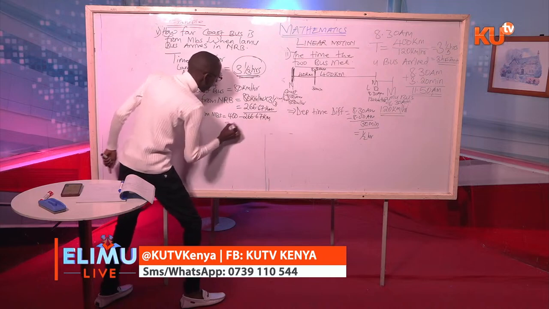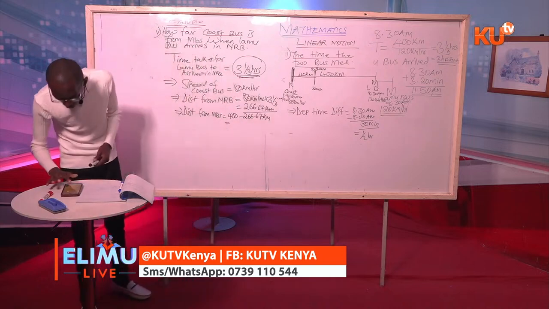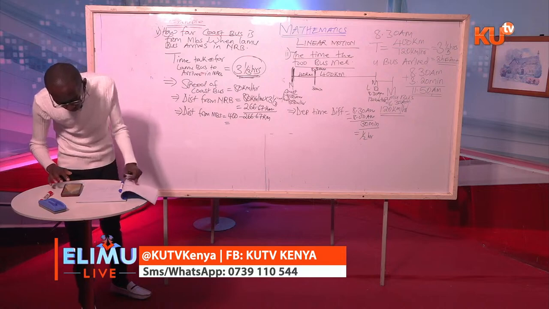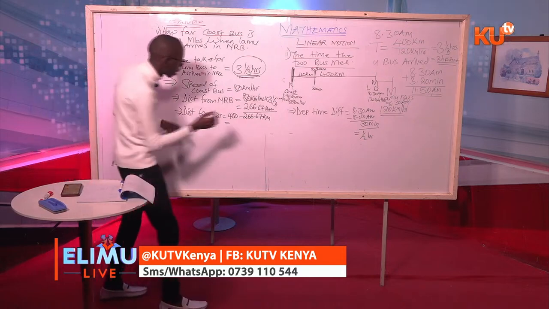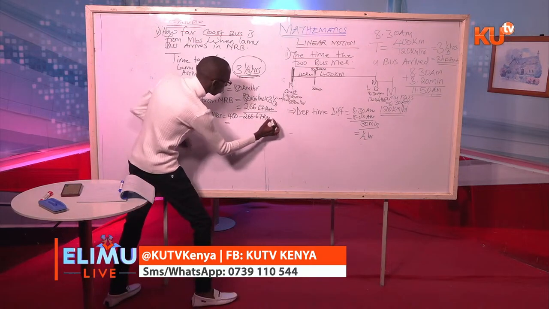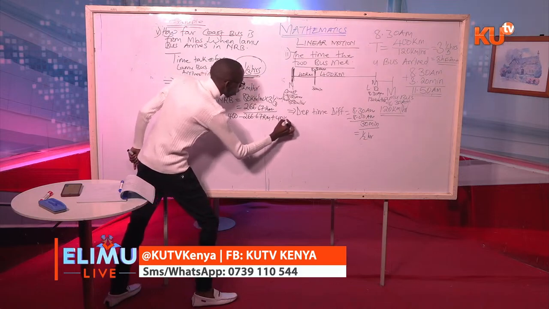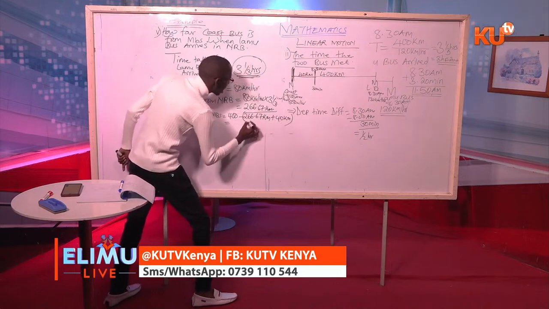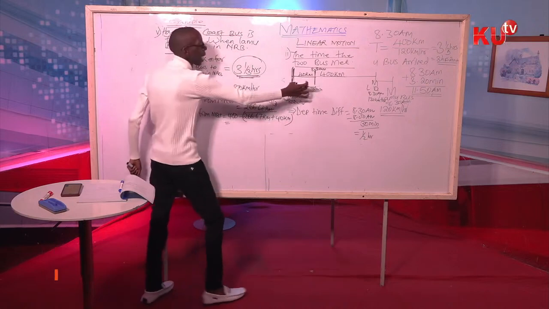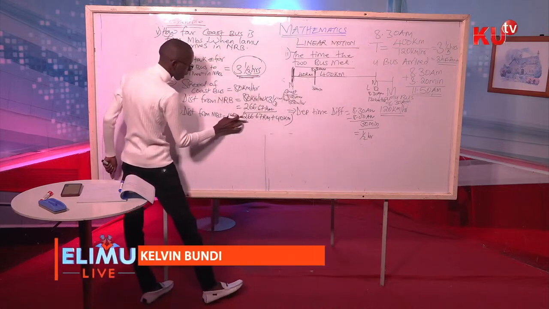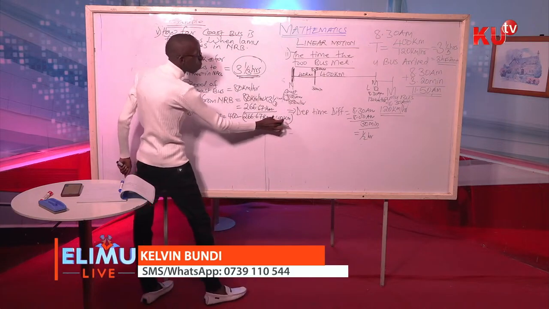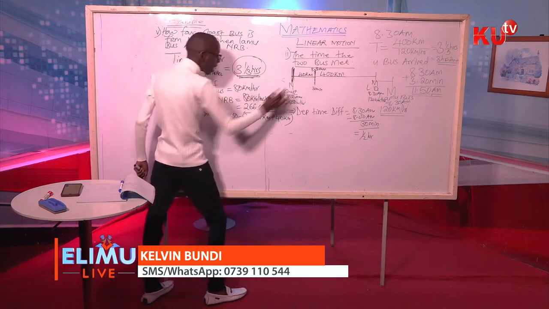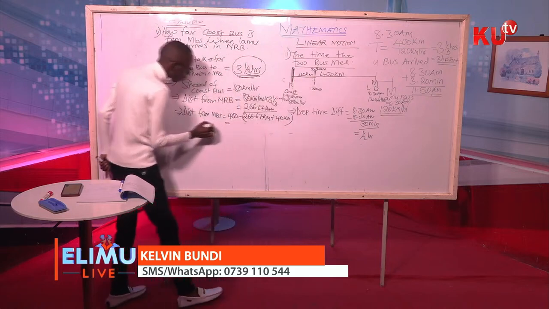This is the distance from Nairobi, but we are asked how far the Coast Bus is from Mombasa. So the distance from Mombasa will be the total distance minus the distance from Nairobi. And you will get 400.